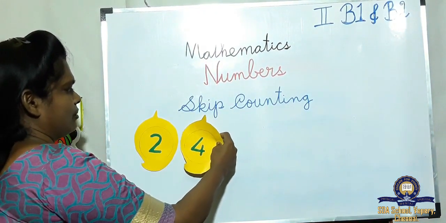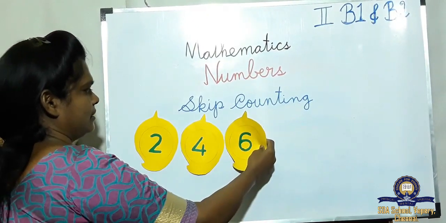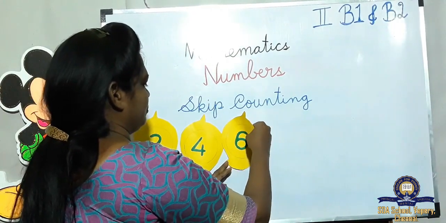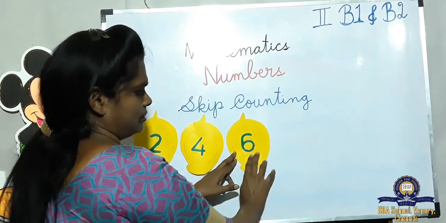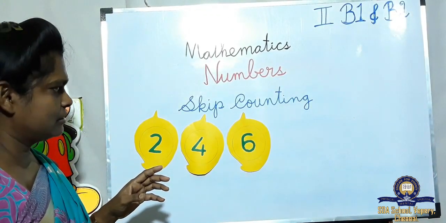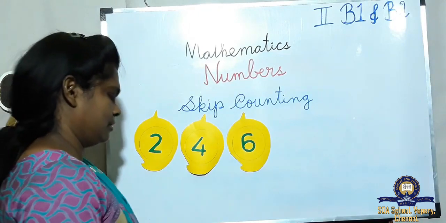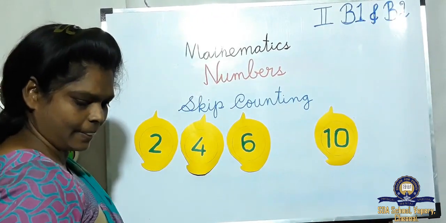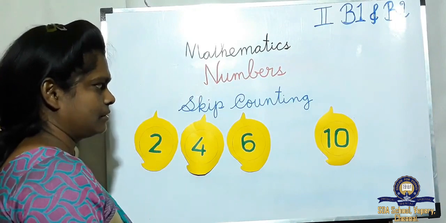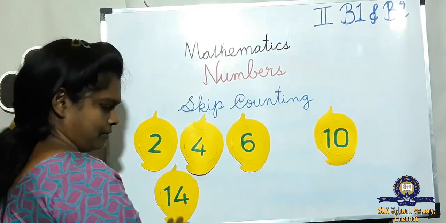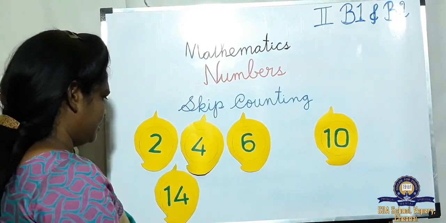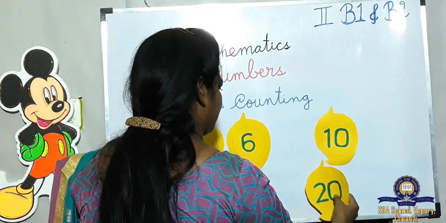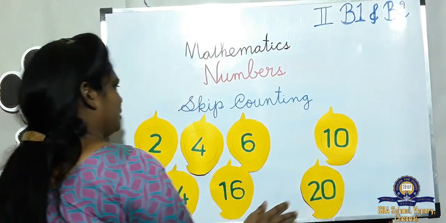2, 4, 6, 2, 4, 6, 10, 14, 16, 20. Now here are the numbers.